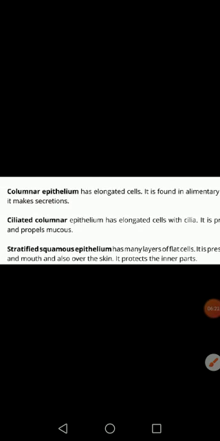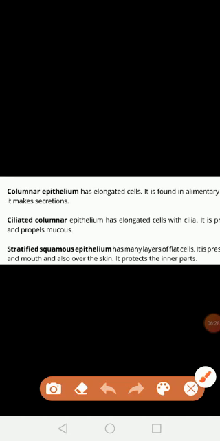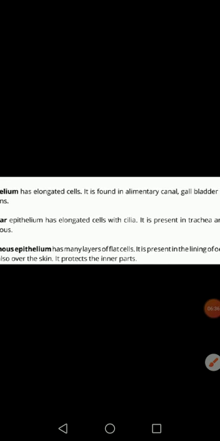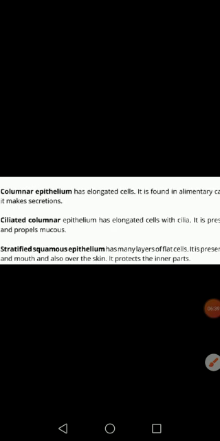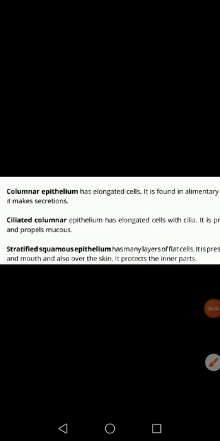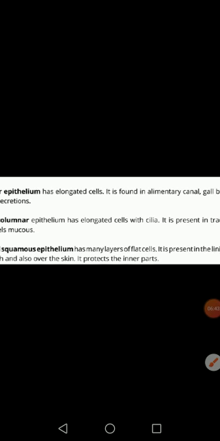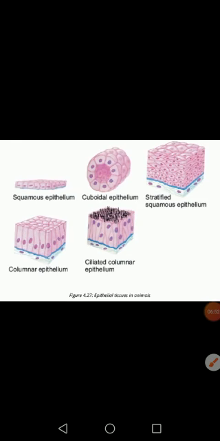And next type is ciliated columnar epithelium, and it has elongated cells with cilia. Cilia are present on it. And its function is it propels mucus, and it is present in the trachea and bronchi. So these are the 5 different types of epithelial tissue.